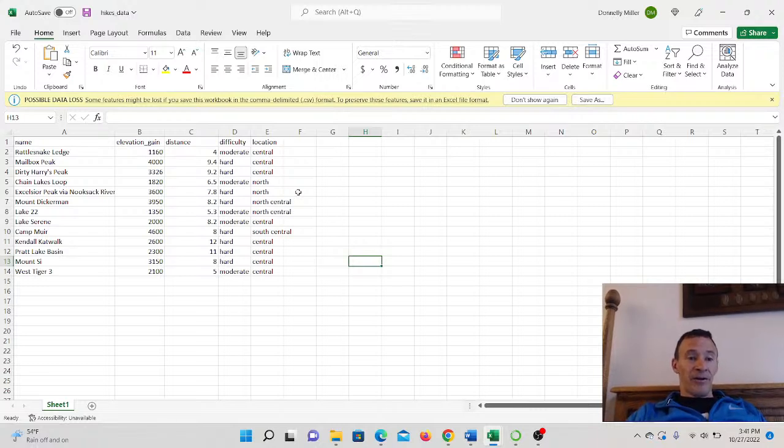I'll probably do it tomorrow, where I run through the entire process of uploading this CSV file onto BigQuery, running some queries, and then creating some new CSV files, simulating trying to start up a guide service if you're someone that can no longer hike but you still want to be a part of the industry.